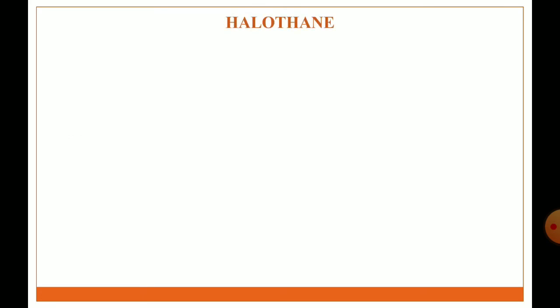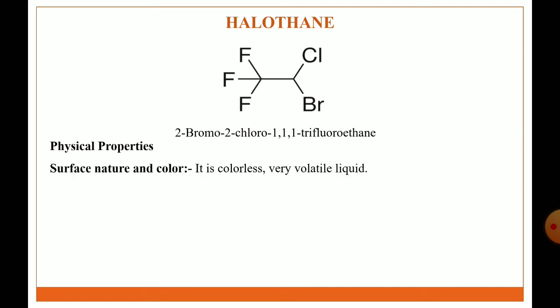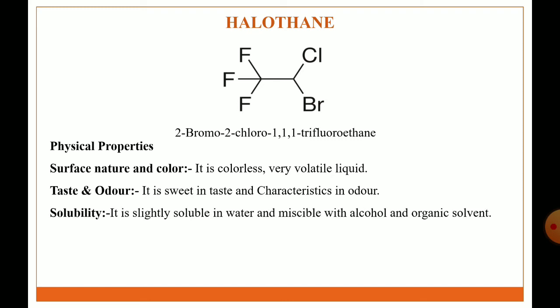The next general anesthetic agent is halothane. This is the structure of halothane. Ethane is the basic nucleus of the halothane structure. IUPAC name is 2-bromo-2-chloro-1,1,1-trifluoroethane. Physical properties: it is a colorless, very volatile liquid. Taste and odor: it is sweet in taste and characteristic in odor. Solubility: it is slightly soluble in water and miscible with alcohol and organic solvents.